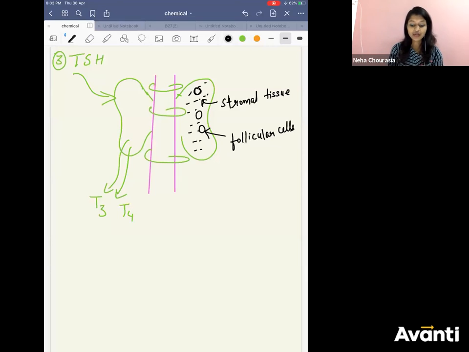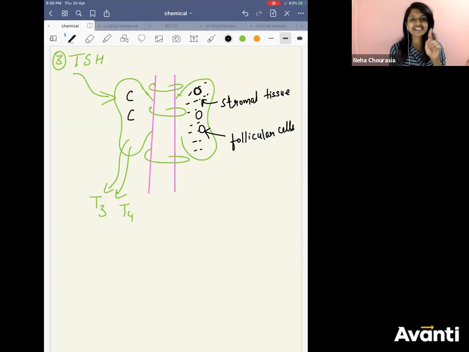Now there is another cell here. In the stromal tissue we get two types of cells: follicular cells and another cell. What is the shape of it? C. So the other cell has a C shape.